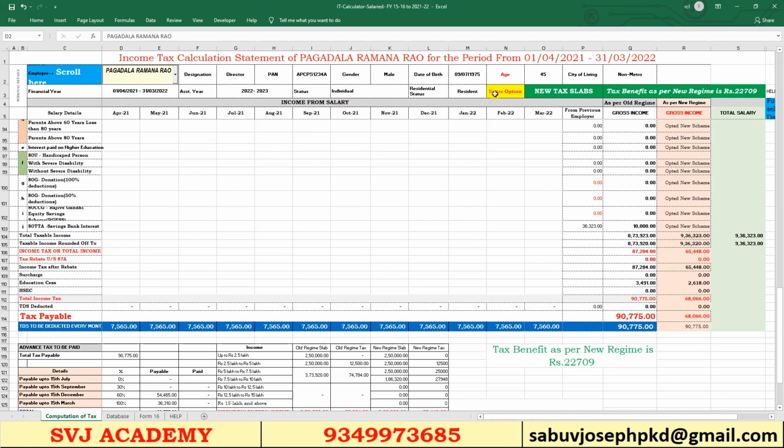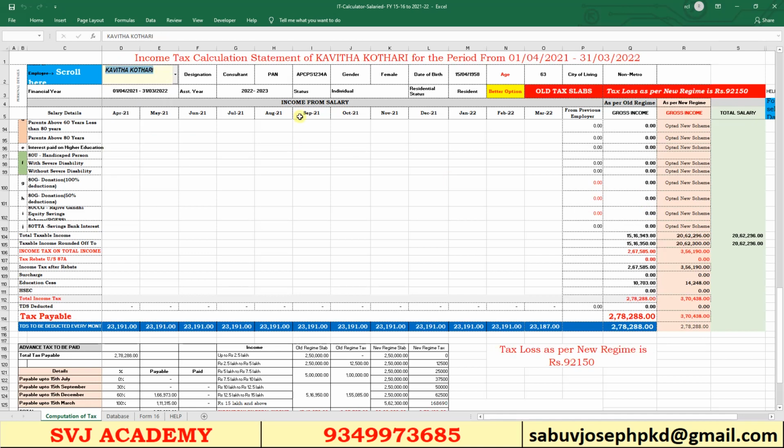And here the better option is highlighted in green color, new tax slab. The tax benefit as per the new regime is 22,709. Here the tax calculated as per the old regime is 90,775, and the tax as per the new regime is 68,066. So that employee benefits from opting for the new regime.